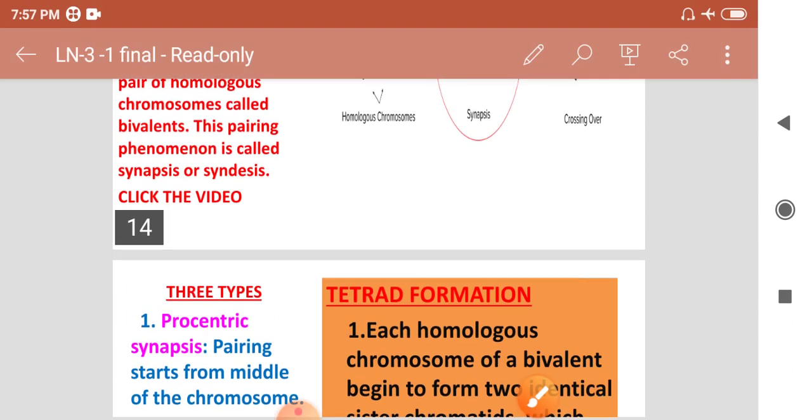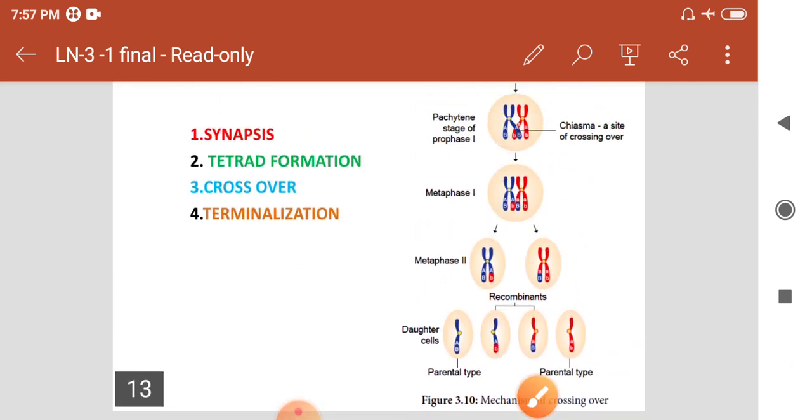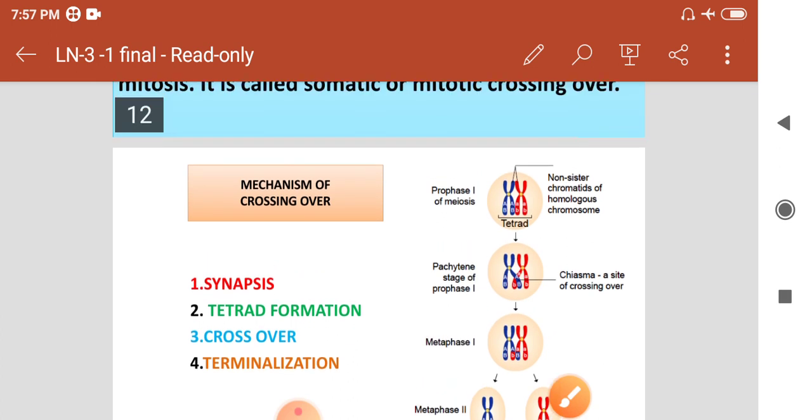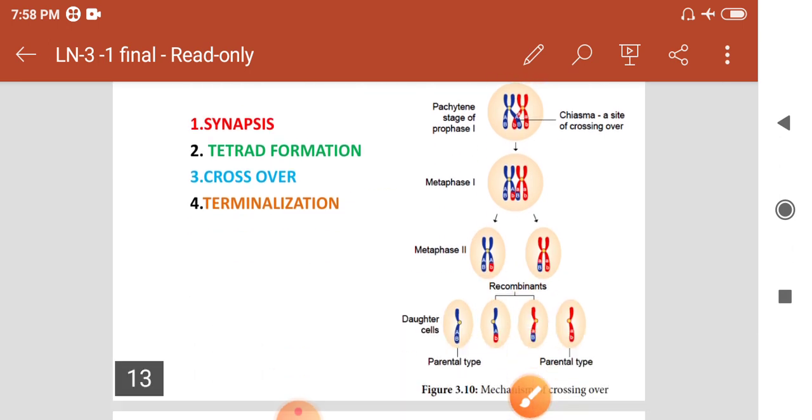You see the diagram. The first diagram is the tetrad condition. This figure is the tetrad condition. In the bivalent, two non-sister chromatids are joined with one another to form a tetrad condition. Tetrad formation.